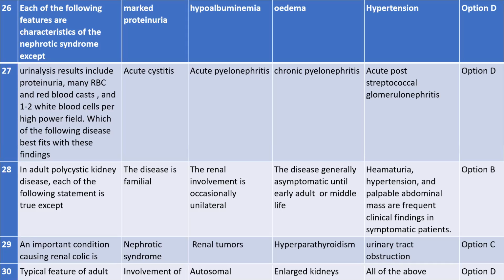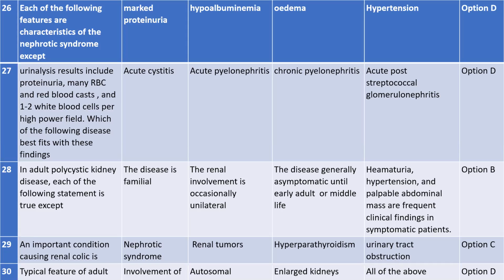So if someone asks why you chose option B as the correct answer, you need to respond that in polycystic kidney disease we have studied that the renal involvement is both unilateral as well as bilateral.